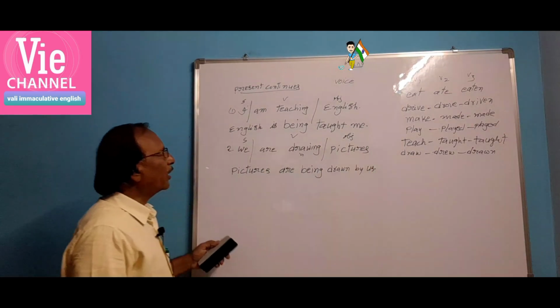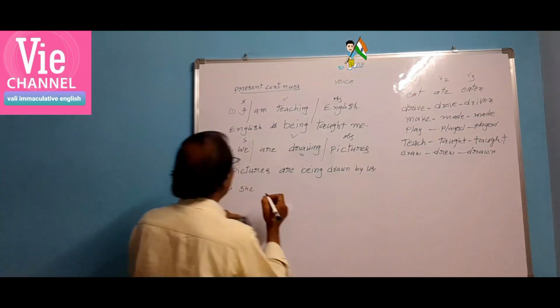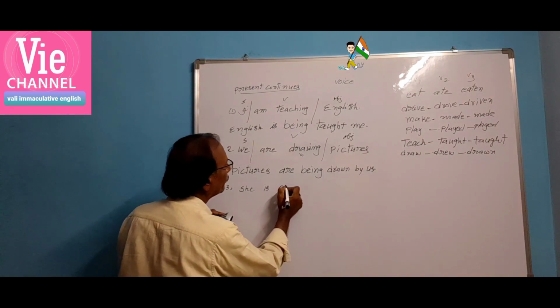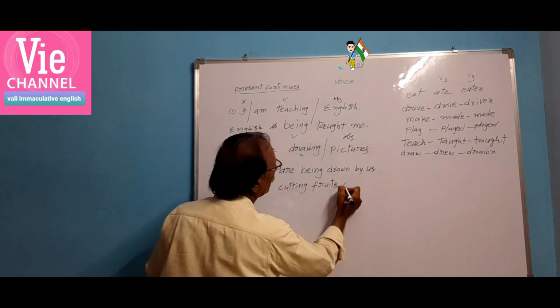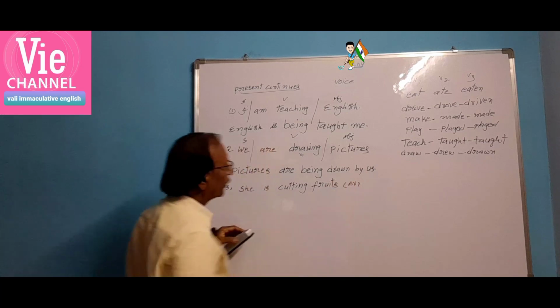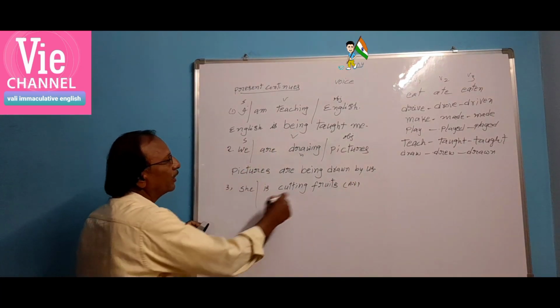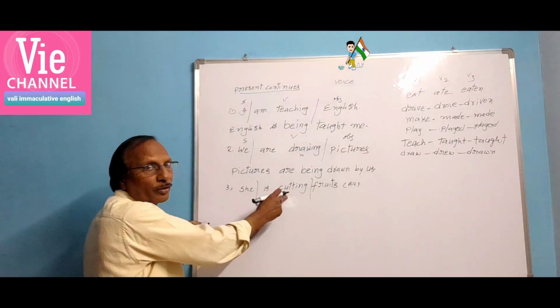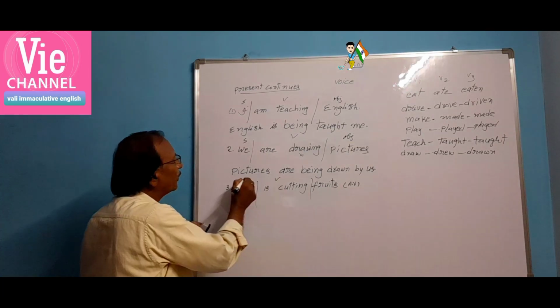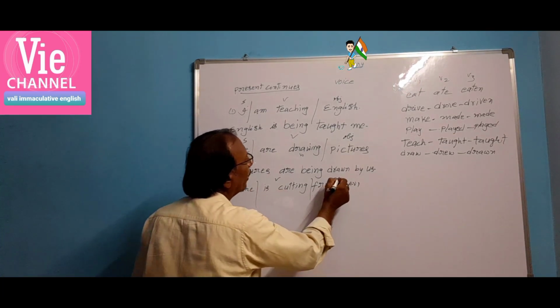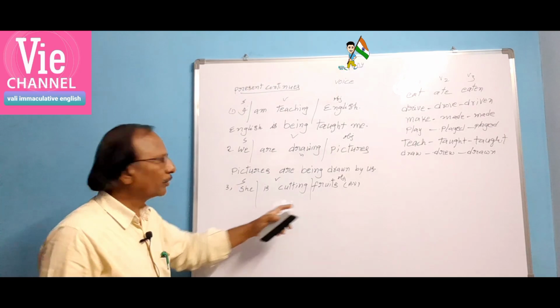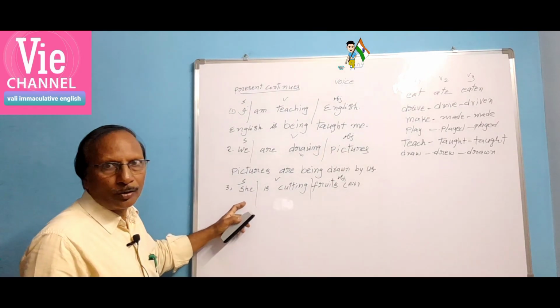Okay. Now let us take one more sentence. She is cutting fruits. This is in active voice because "she" is the subject, "is cutting", the helping verb together with the main verb, we call it verb, and fruits is the object. Subject, verb, object is said to be active voice.